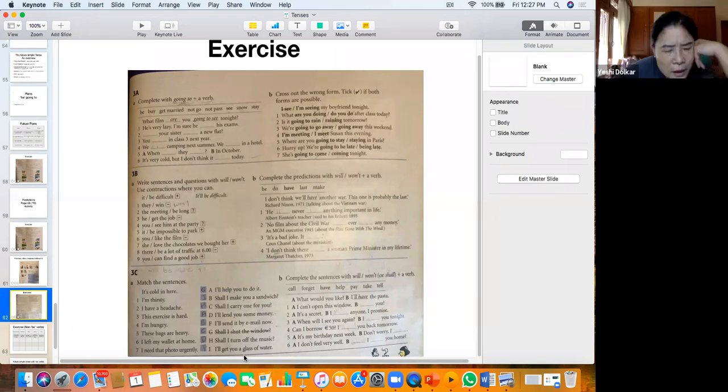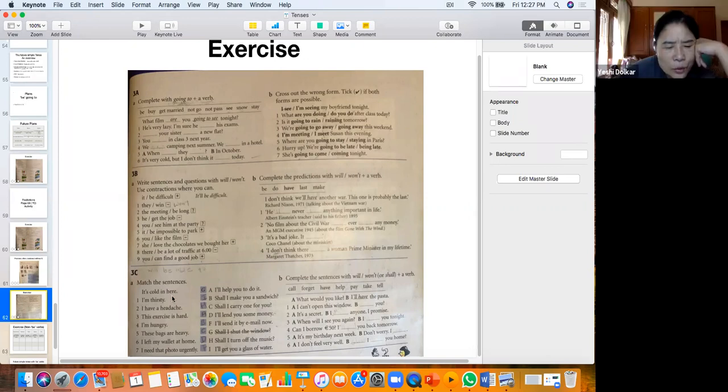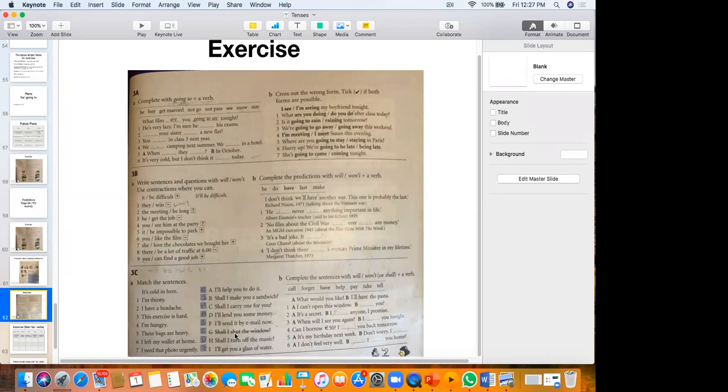It's cold in here. Shall I shut the window? Shall I shut the window? Yes. Okay, so this is an offer.